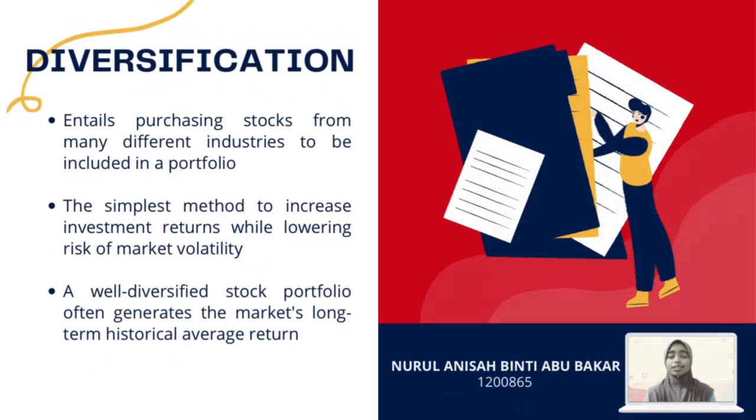Last but not least, diversification. Diversification entails purchasing stocks from many different industries to be included in a portfolio. This is the simplest method to increase investment returns while lowering the risk of market volatility. A well-diversified stock portfolio often generates the market's long-term historical average return. However, that return might fluctuate greatly over brief time frames.